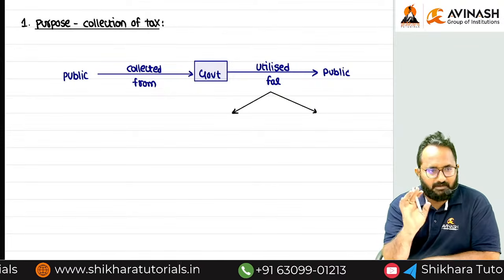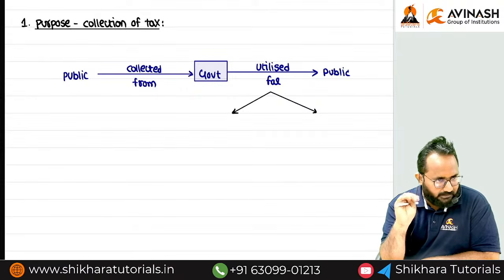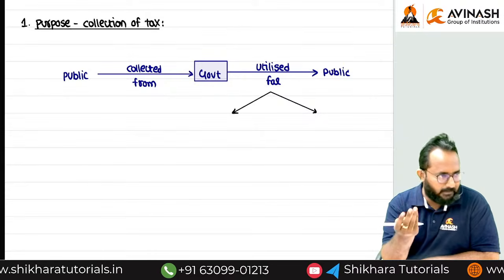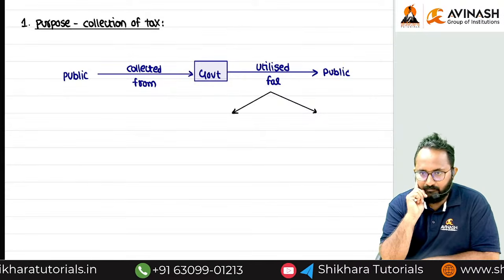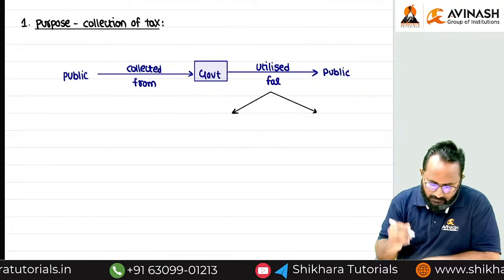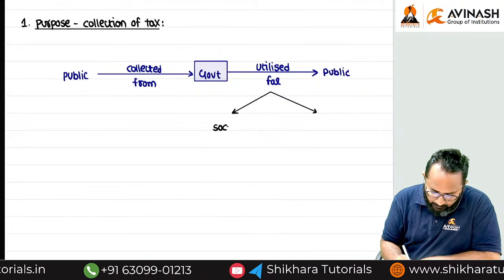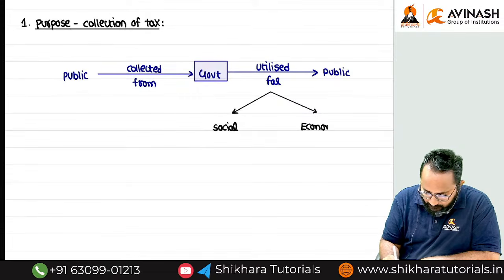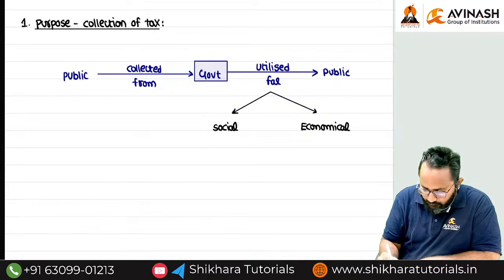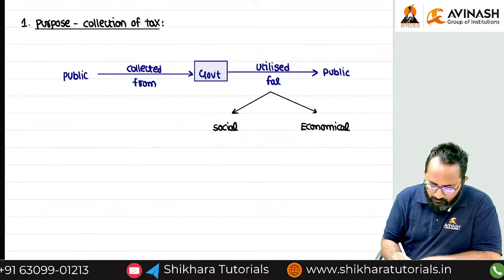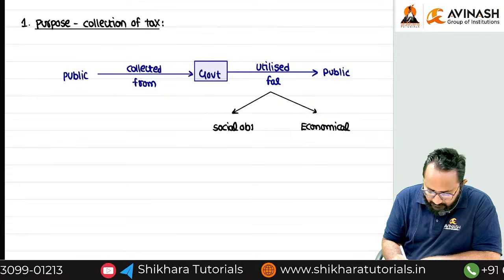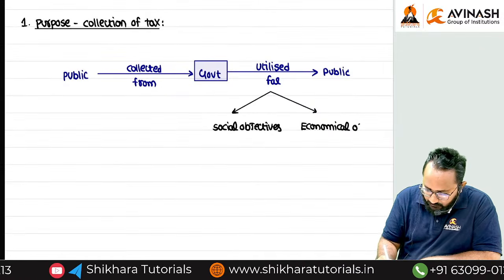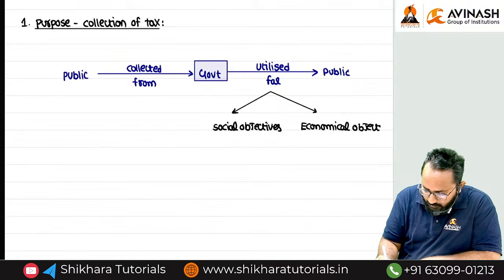Commonly we can say there are two objectives: one is social purposes, the second is economical purposes. The government can utilize the money for social objectives as well as economical objectives.